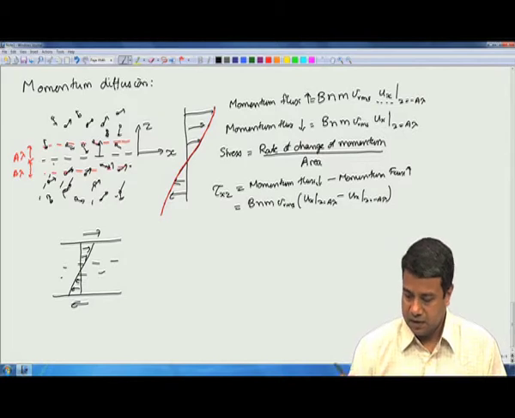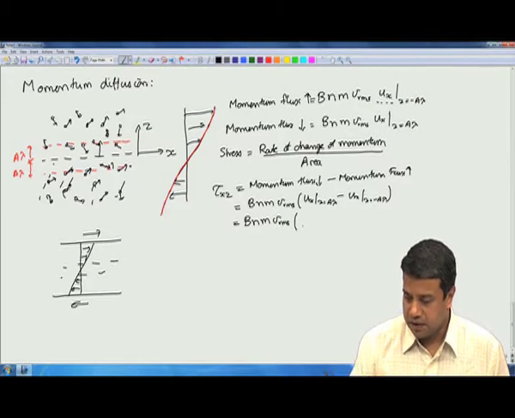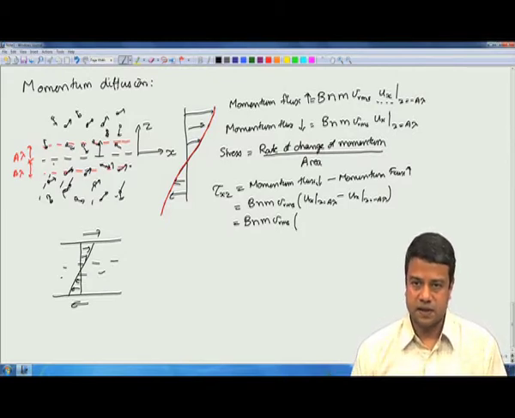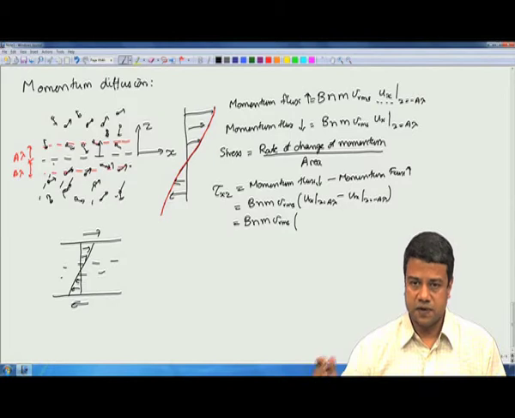So, this will be equal to B N M V RMS, and once again I use a Taylor series expansion for the variation of the mean velocity. I told you that we can include just the first term in the expansion, provided the mean free path is much smaller than the macroscopic scales.